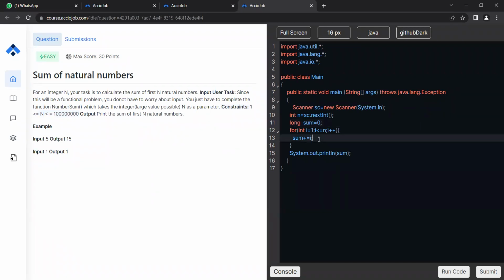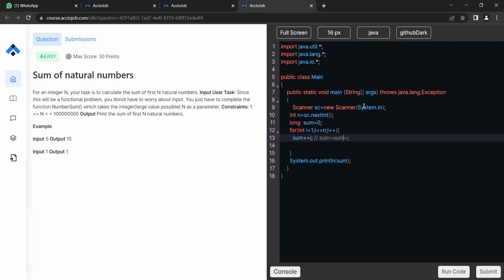So this is basically equivalent to sum equals sum plus i. This is basically the same thing, whenever we are adding some new value to the value on the left-hand side only. You can see I'm using sum twice, so this is a shorthand version of writing this long statement in the programming world.